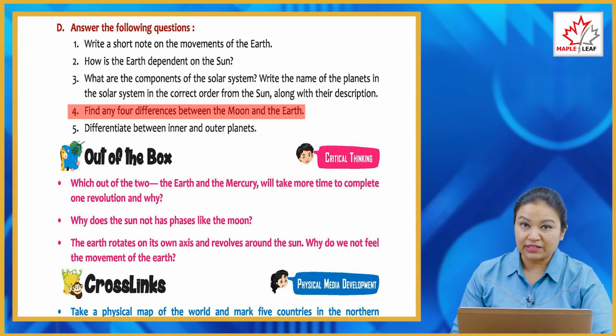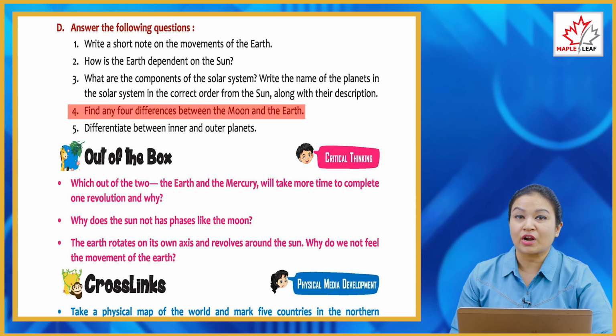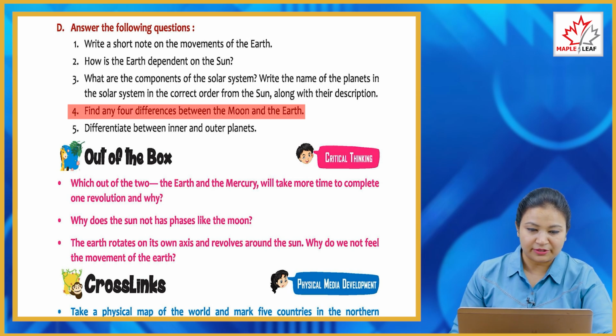Now fourth, find any four differences between the moon and the earth. The earth is the third planet from the sun and life exists on it. It is neither too cold nor too warm. The moon has a diameter of 1/4 of the earth, and the mass of the moon is much lesser compared to that of the earth. The earth's atmosphere is multi-layered and very strong. The moon does not have any strong atmosphere around it.